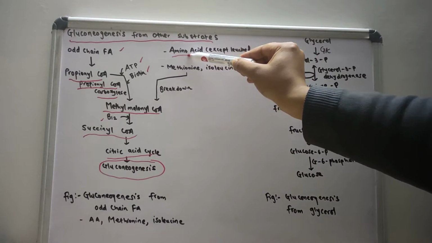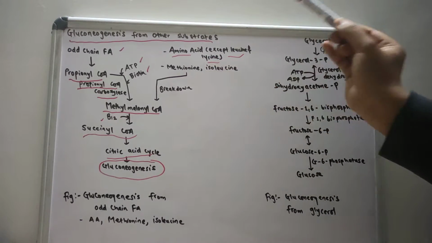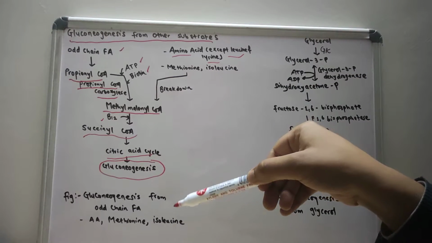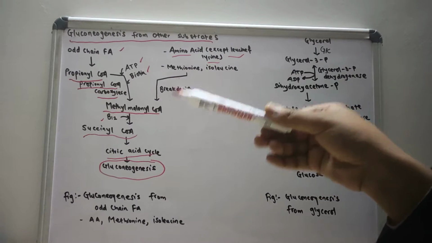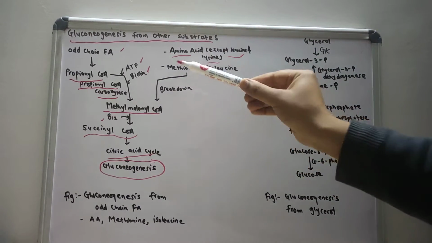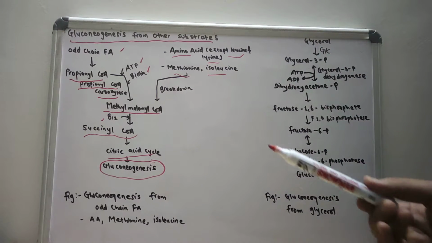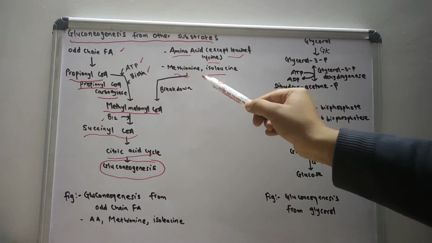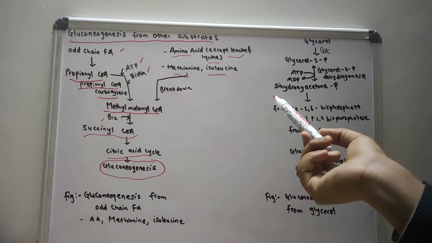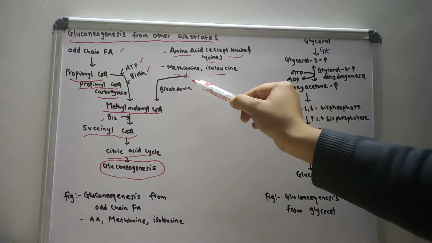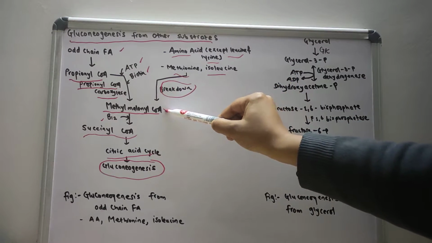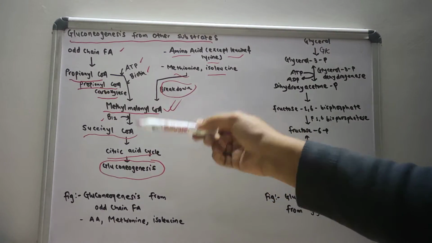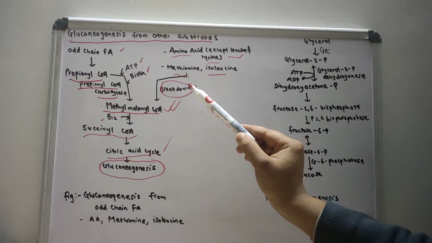All amino acids except leucine and lysine participate in the gluconeogenesis process, and methionine and isoleucine are also converted through the gluconeogenesis process to glucose. With the breakdown of these amino acids, except leucine and lysine, and of methionine and isoleucine, methylmalonyl coenzyme A is produced, and succinyl coenzyme A is obtained, which participates in the citric acid cycle,